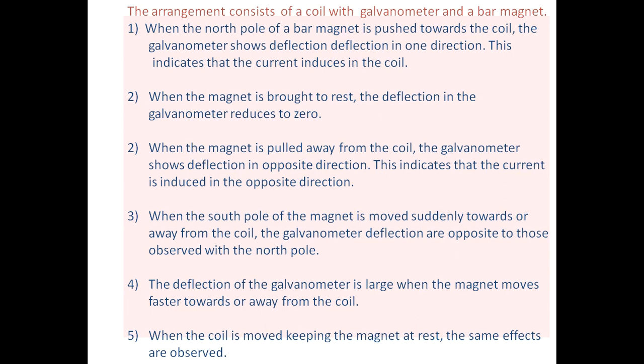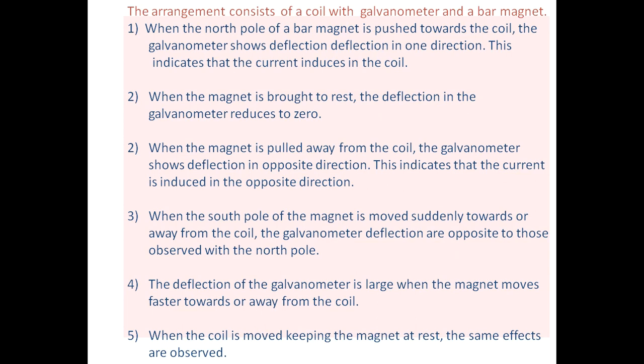Then the galvanometer deflection is exactly opposite to that observed with a north pole. Next, the deflection of the galvanometer is large when the magnet moves faster towards or away from the coil. Whenever the motion of the bar magnet is faster, the galvanometer deflection is large.